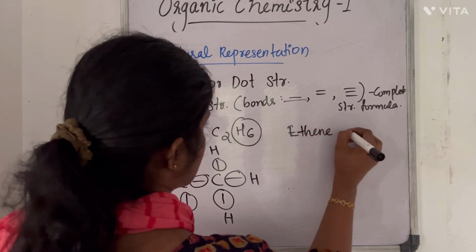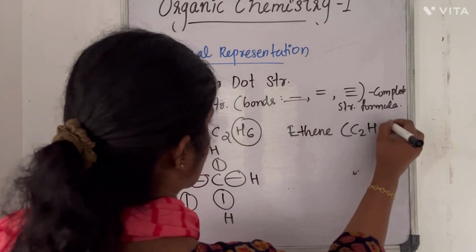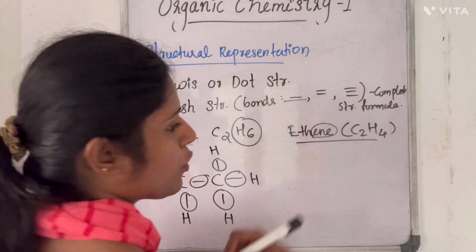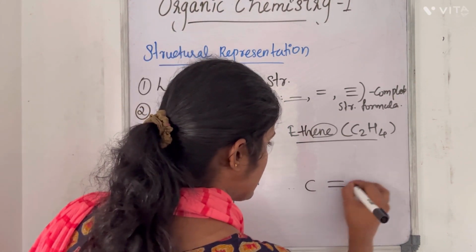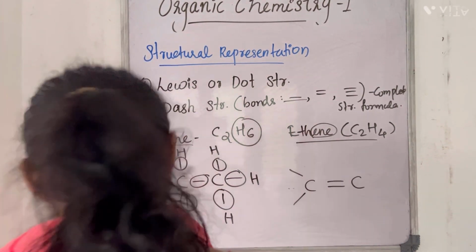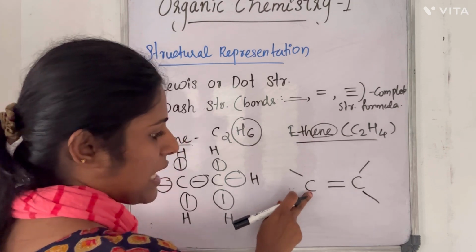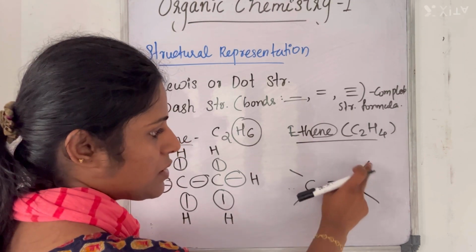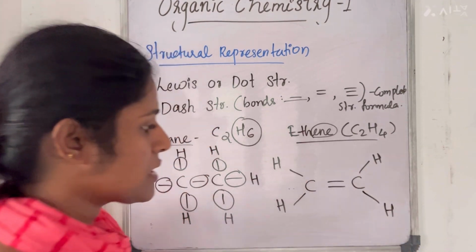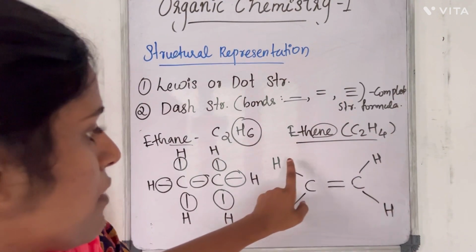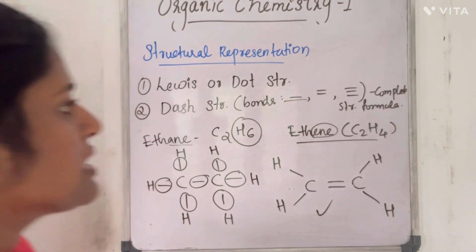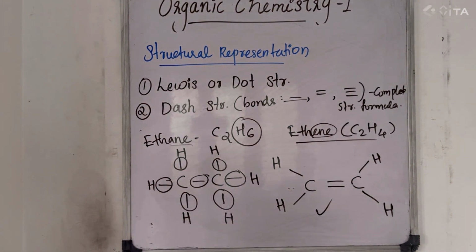Another example is ethene. Ethene is chemically C2H4. Since it is ethene, it will have a double bond, C=C. Now we know that carbon has tetravalency. This carbon has 1, 2, 3, 4, and this carbon 1, 2, 3, 4. So we can fill in the hydrogens. You can count it: 2 carbons and 4 hydrogens. So this is the complete structural formula of ethene.